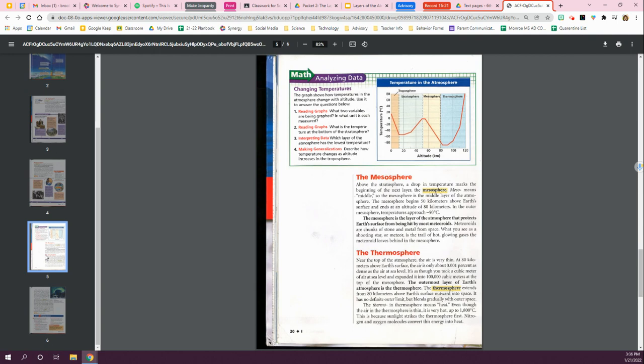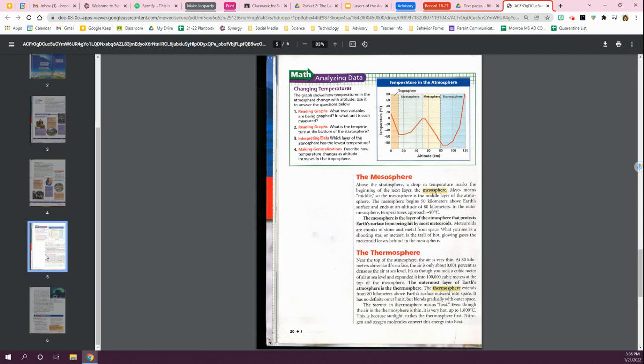Near the top of the atmosphere, the air is very thin. At 80 kilometers above Earth's surface, the air is only about 0.001% as dense as the air at sea level. It's as though you took a cubic meter of air at sea level and expanded it into 100,000 cubic meters at the top of the mesosphere. The outermost layer of Earth's atmosphere is the thermosphere. The thermosphere extends from 80 kilometers above Earth's surface outward into space. It has no definite outer limit, but blends gradually with outer space.